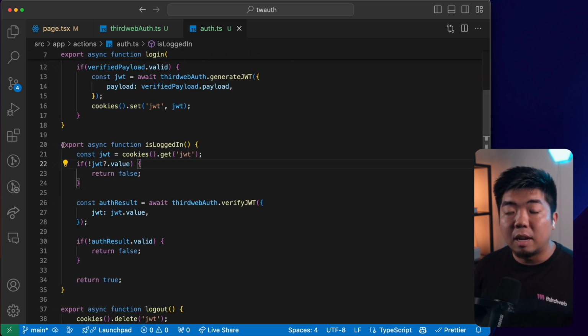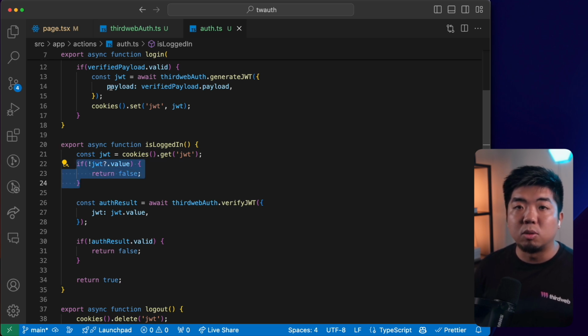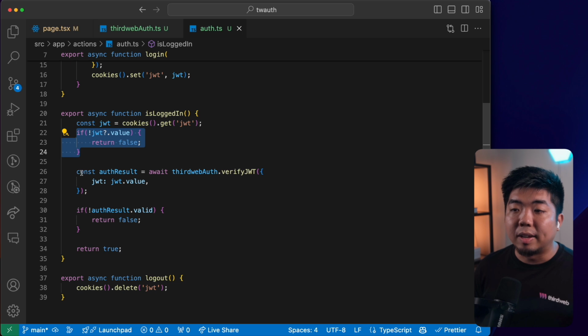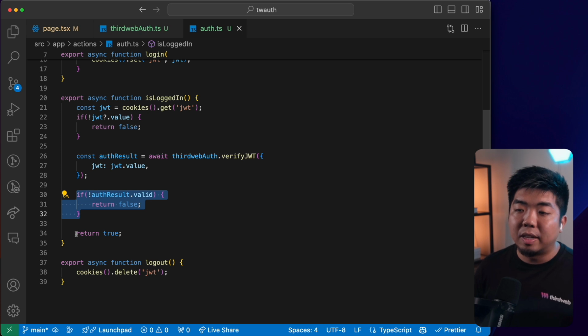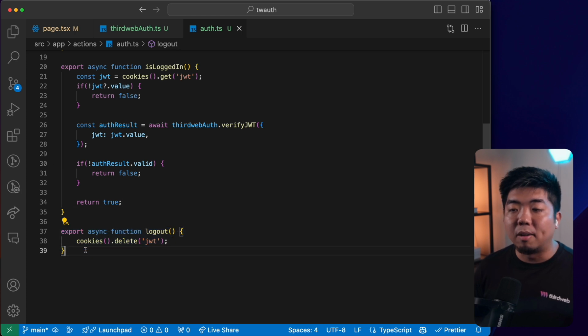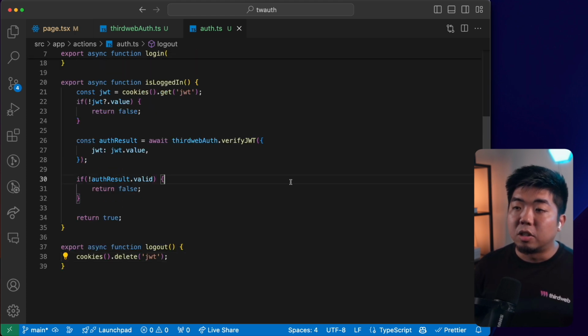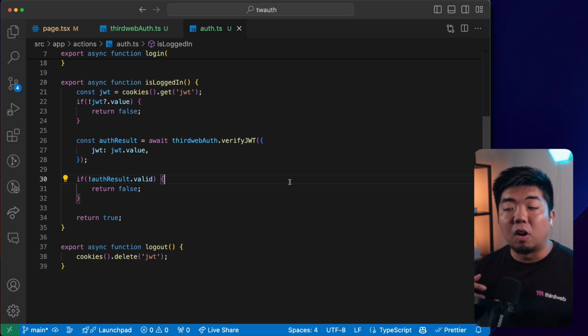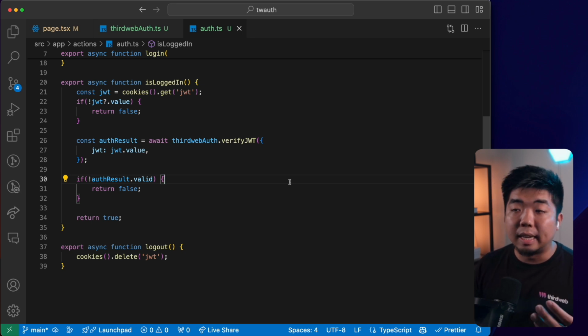If a user is coming back to an application, we'll see if there is a JWT that exists. If there is none, they have to go back to signing in. If there is, we'll verify it, check if it's valid. If it's not valid, we return false. They have to sign in again. But if it is valid, then they can sign back in, and we authenticate them back into the app. And then finally, if someone logs out or disconnects their wallet, we basically delete the JWT from the cookies here. So now we have a way of authenticating our user, allowing them to sign in.